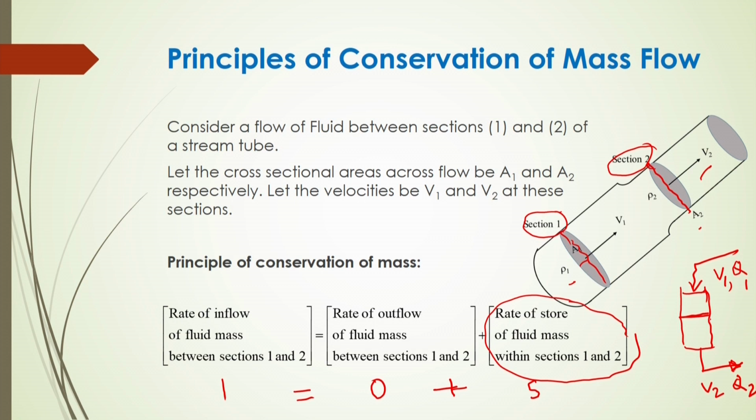Very interesting: if Q1 is greater than Q2, that is, the volumetric flow rate of inflow is greater than Q2, then you will see that with respect to time the height of the liquid level inside the pan will increase. That is how, with respect to time, the liquid will be stored inside the pan or in a conduit. But if Q1 and Q2 are both the same, then there will be no increase of the liquid level inside the column, and it is called steady state.